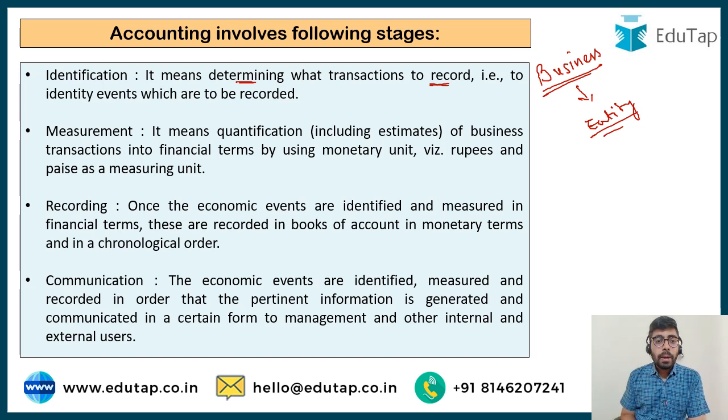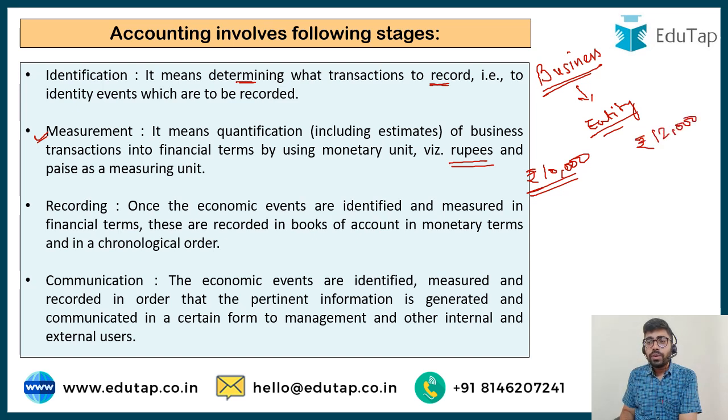Now the next step is measurement. We have to measure at what amount this transaction is going to be recorded. We have to measure it in rupee terms because we are in India. If we were in the US, we would measure it in dollar terms. So I buy a phone worth rupees 10,000 for the purpose of selling, so I'm going to record it at rupees 10,000. I sell a phone at 12,000, so I'm going to record it at rupees 12,000. I pay my salesman a monthly salary of rupees 15,000, so I'm going to record it at rupees 15,000.